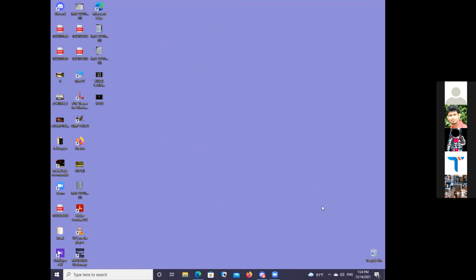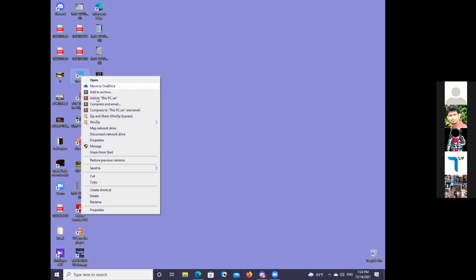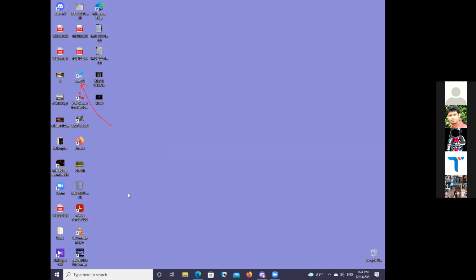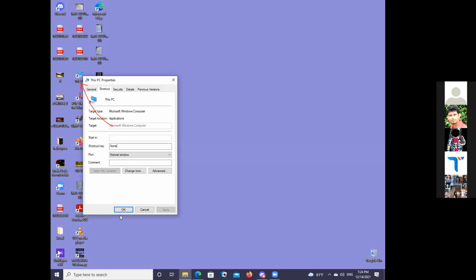And I prefer if you can turn off the shadows. Do you know how to turn off shadows? You have to go to This PC again and right click on This PC. Go to the properties, the last one. This is a shortcut, just cancel it. Go to the Explorer.